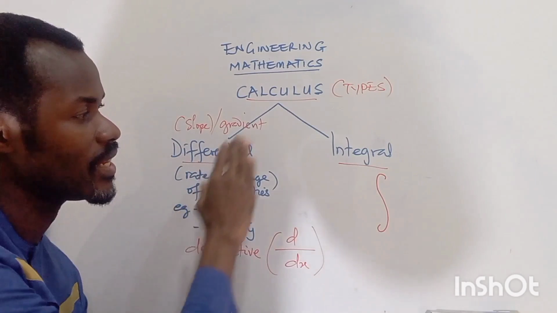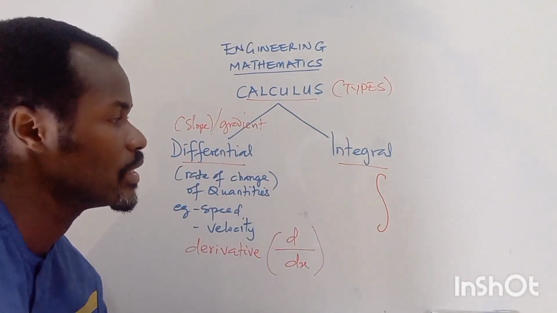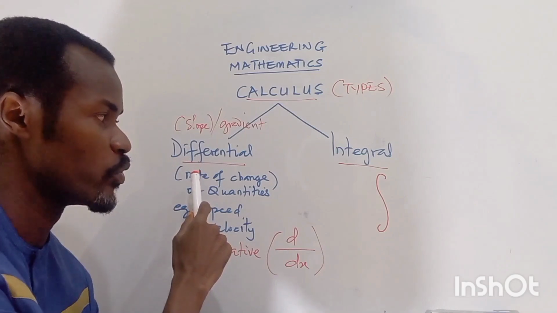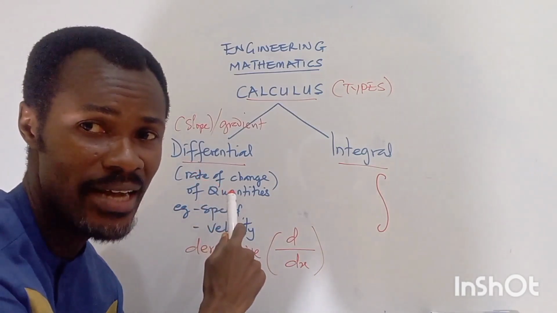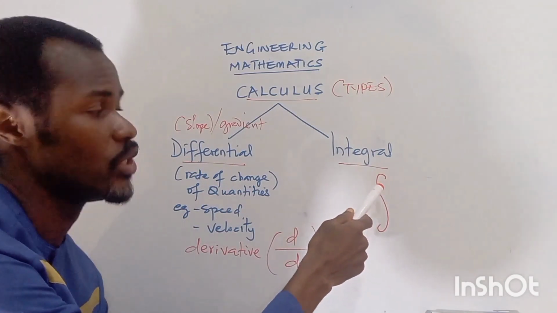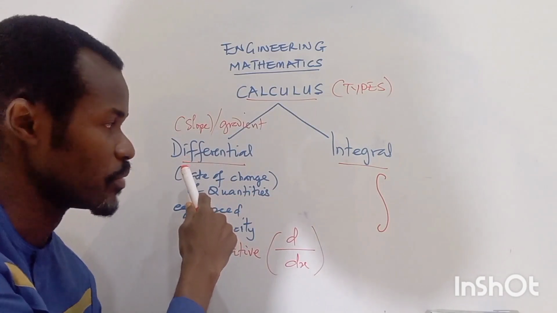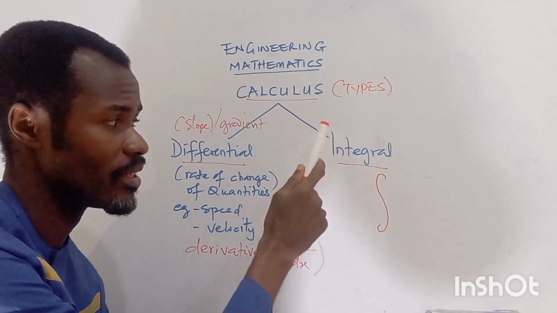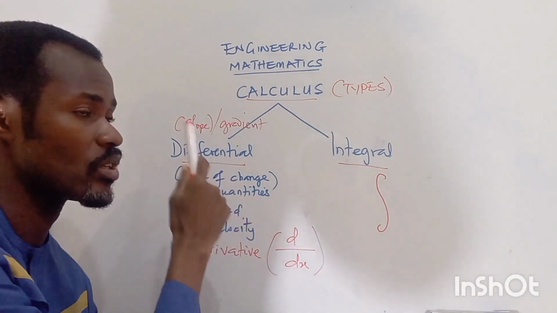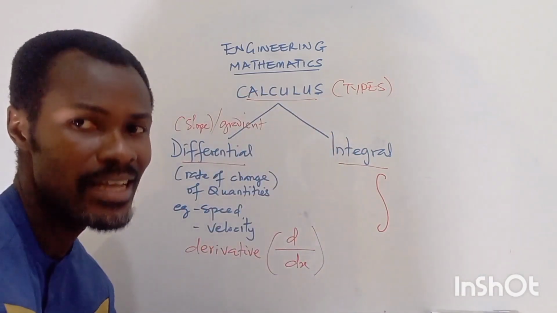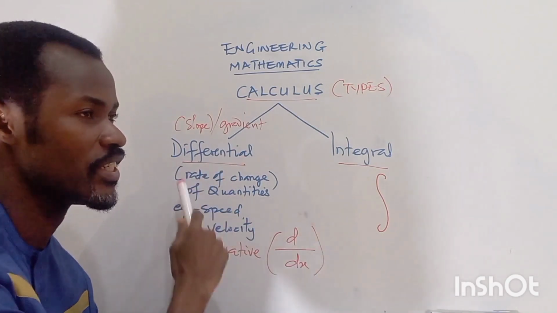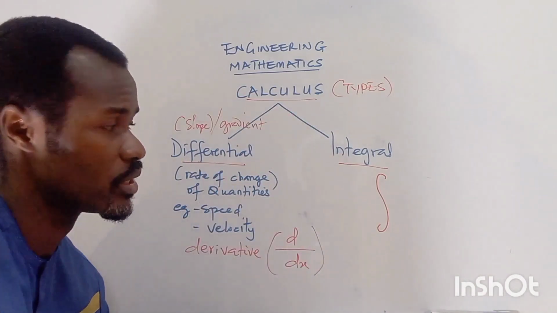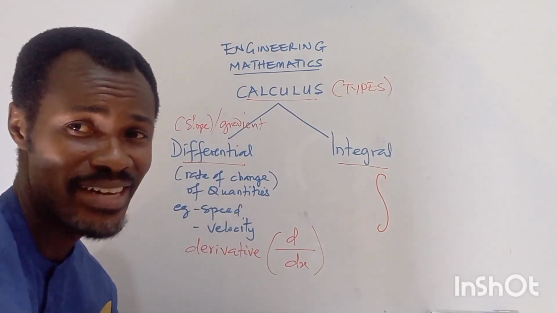Now, differential and integral are just opposites. If I work on a problem and differentiate it, and whatever value or answer we get, when we integrate it, it brings us back to this. If I differentiate, it takes us to whatever value we have here, and if we integrate that value, it brings us back to this. So it is just this cycle: when you differentiate something, you have a value, and when you integrate that value, it brings you back to the differential value.